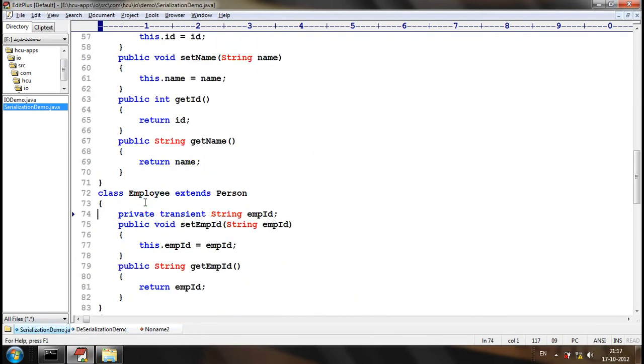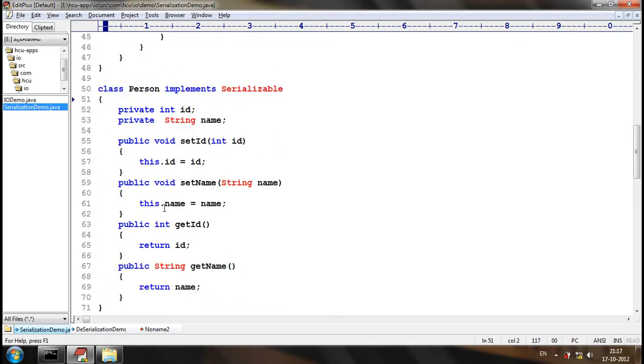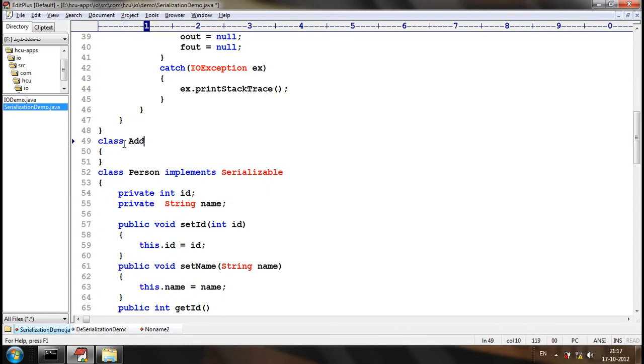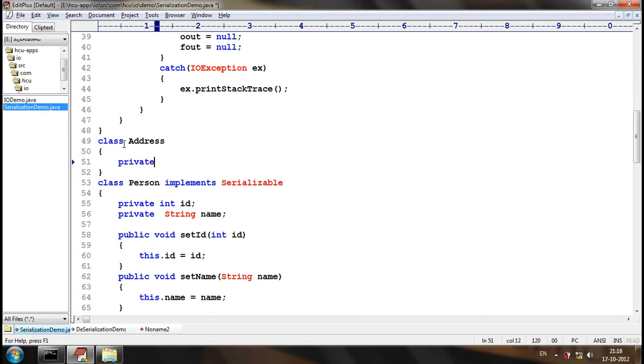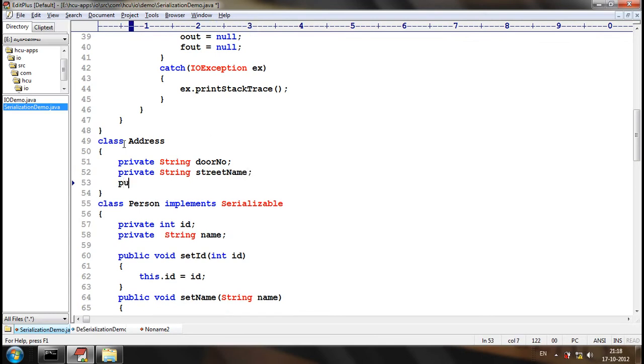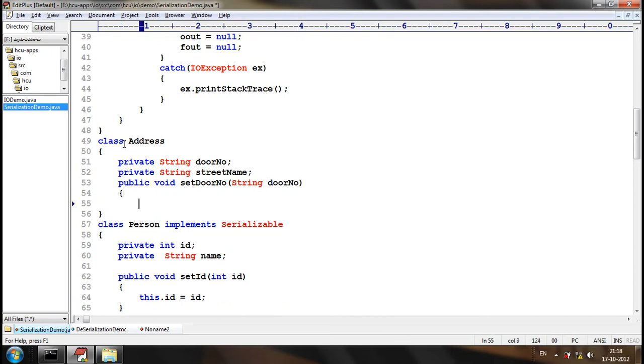Now let's consider that we have a class address. Let me write a setter for the door number.